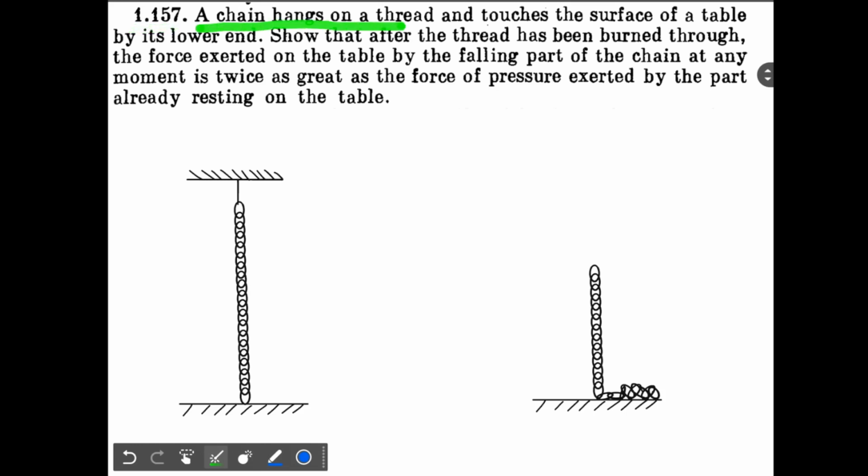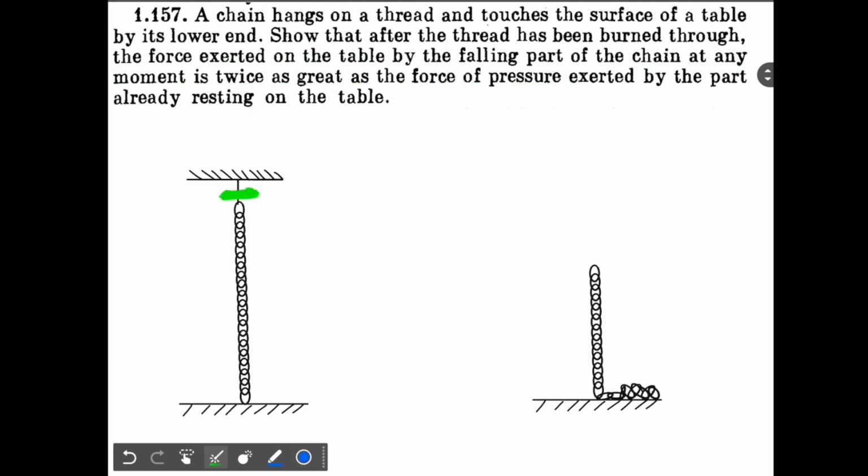A chain hangs on a thread and touches the surface of a table by its lower end. Here you can see a chain hanging with the help of a thread, and the lower end is just touching the ground. Show that after the thread has been burned through, the force exerted on the table by the falling part of the chain at any moment is twice as great as the force of pressure exerted by the part already resting on the table.